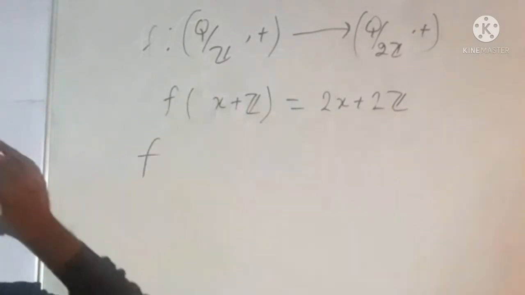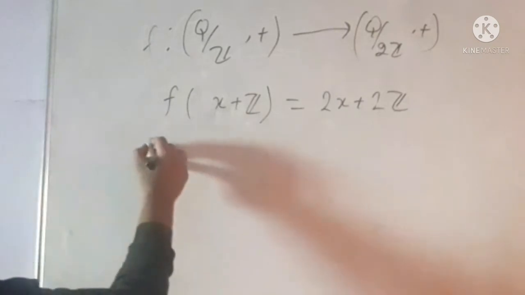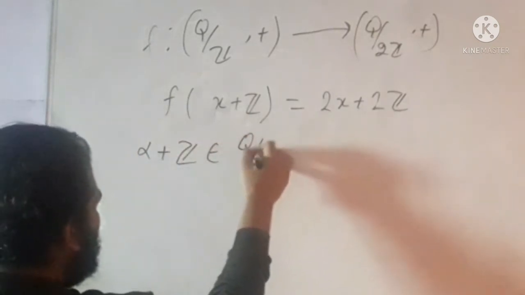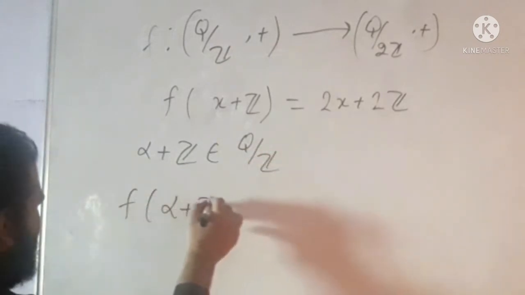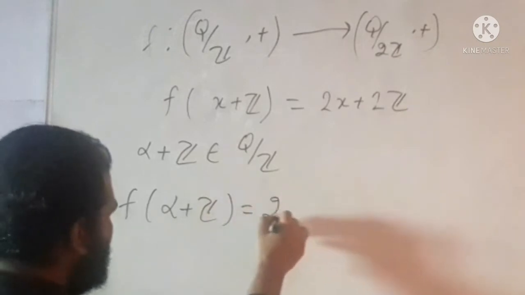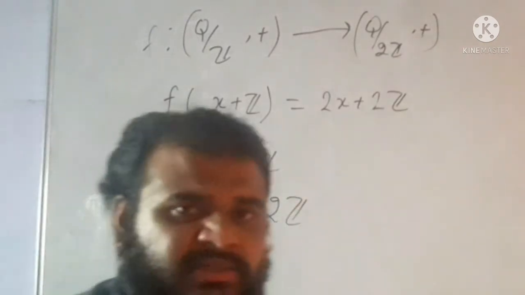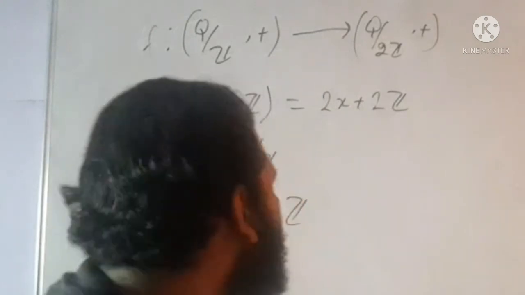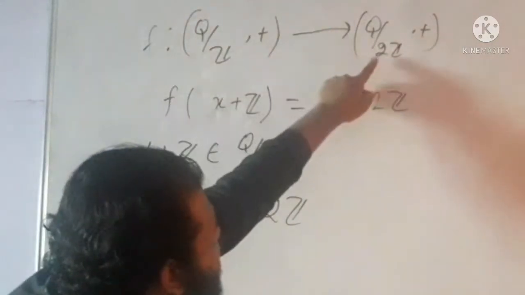So how many elements go to it? Let me take alpha plus Z as an arbitrary element of Q modulo Z. Okay, so f of alpha plus Z equals 2Z, because we are finding the set of all those elements of this set which have the identity as image in this set.